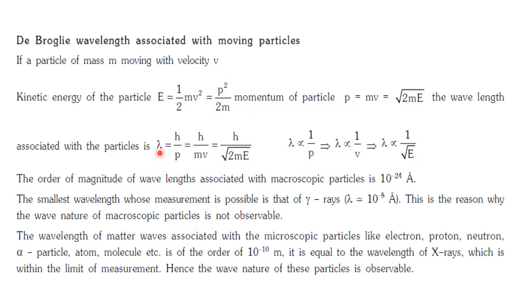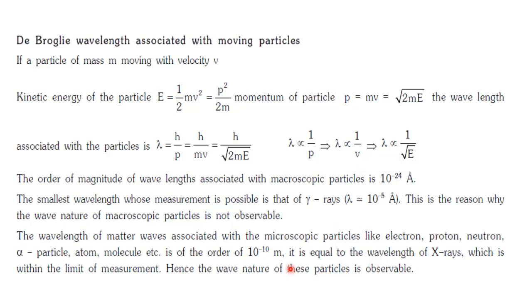So if we substitute this in lambda is equal to h by p, where h is Planck's constant, we finally arrive at a relation between velocity and wavelength. So we can say that the wavelength of the wave associated with that particle is inversely proportional to the momentum or the energy or the velocity.